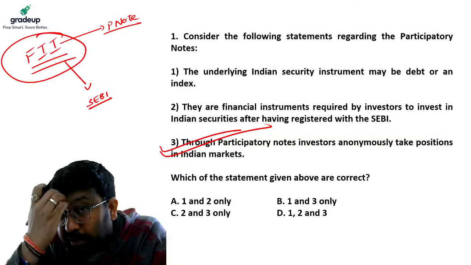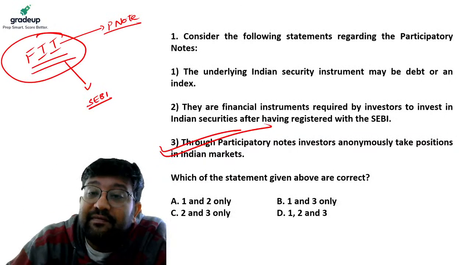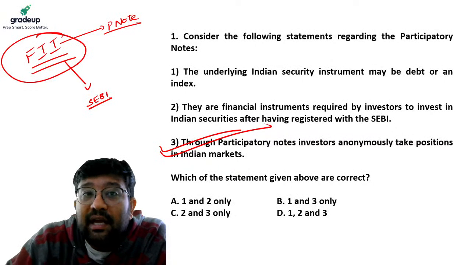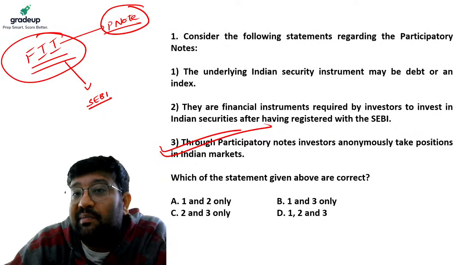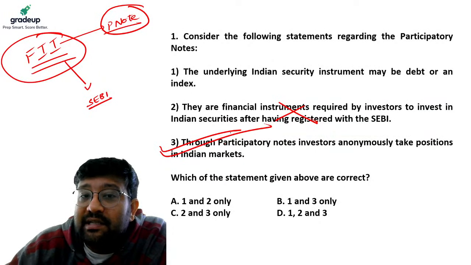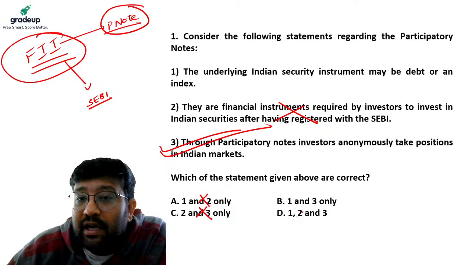Now, when we talk about P notes, as I said, financial investors have to register with SEBI to invest in India. P note investors do not have to register with SEBI. So this statement goes wrong. So automatically statement 2 is wrong, A is wrong, C is wrong, D is wrong.